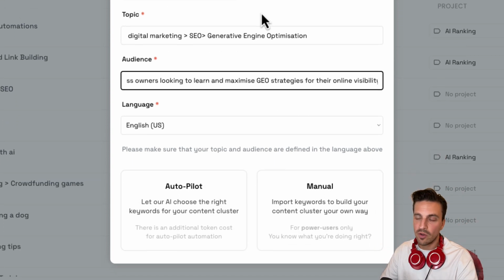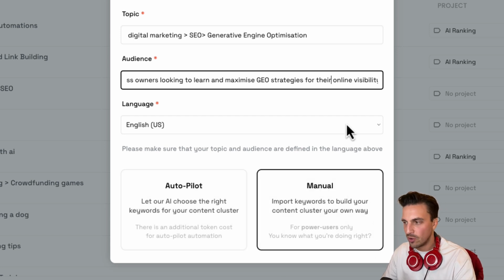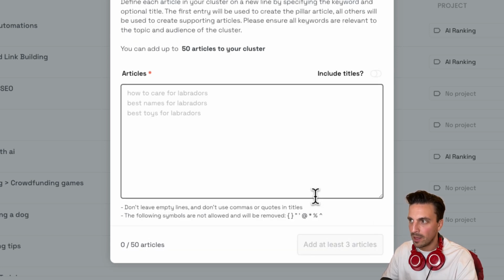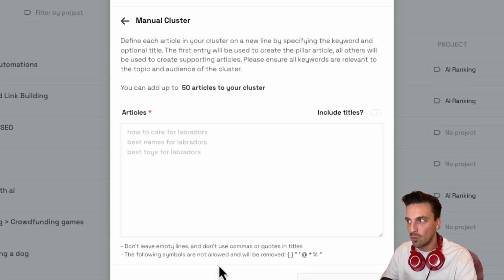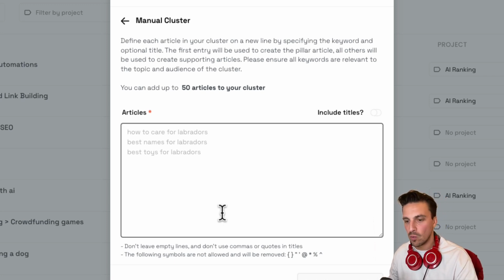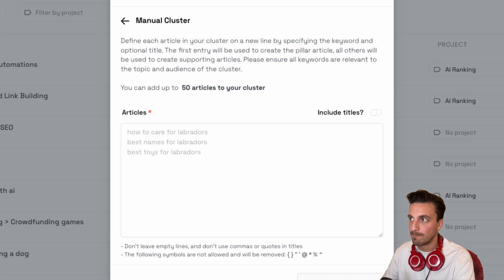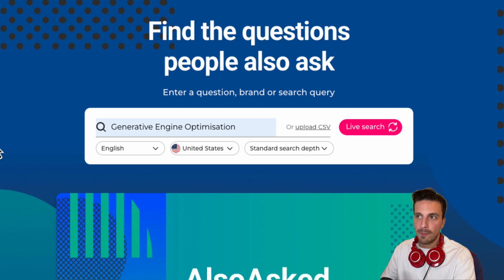And if you've got the free version of this, you're only going to be able to use autopilot. For this, I'm using the paid version. I'm going to use manual here because I want to select the keywords that I want to focus on. And I'm selecting long tail keywords, in essence, questions that I want the blogs to answer. And I'm going to show you how to find those questions really easily. You can use any tools. Also Ask is fantastic, very easy to use.